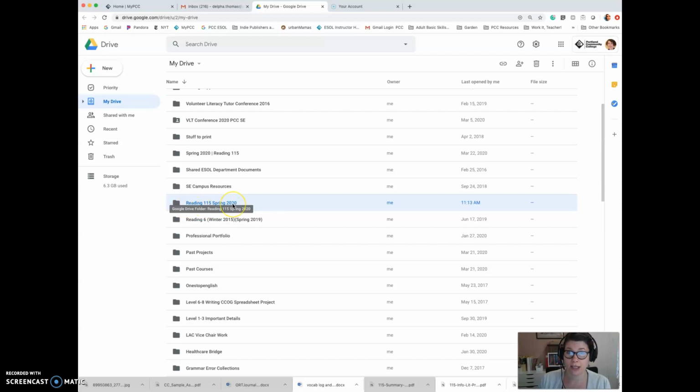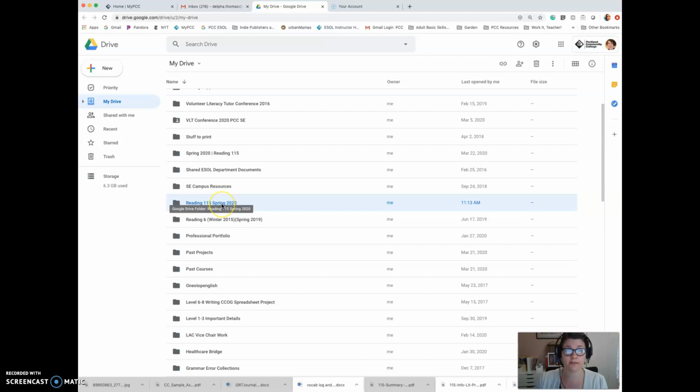To make a document, just like Word, right? Word is a word processing software where you can type up your homework and other things like that. We're going to use Google Docs. The wonderful thing about Google Docs is that you can share them with other people, and other people can write in them and comment in them, and there's all kinds of cool things you can do with it, which I'll show you as we go on through the term.